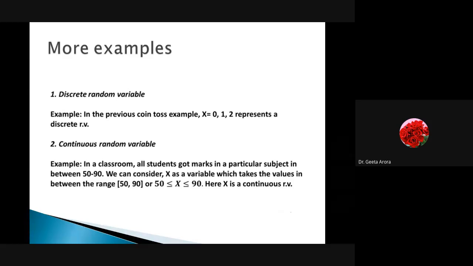Here we have taken another example: in a classroom, all the students got marks in a particular subject that lie between 50 and 90. Obviously the marks can be 60, 70, 80 also, but here we are saying the marks lie in 50 to 90, because as a teacher sometimes you give 50.5 or 89.9, depending upon the marking. So if we define it like this, that the marks lie from 50 to 90, it is a continuous random variable.